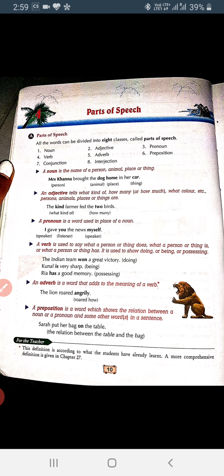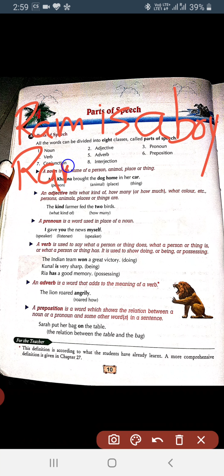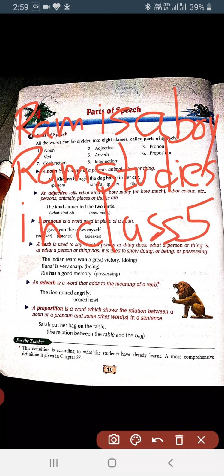If I give you an example, if I give you a paragraph to write, if your friend's name is Ram and I have given you to write 5 lines on Ram, so what can we write? Ram is a boy. Ram studies in class 5.